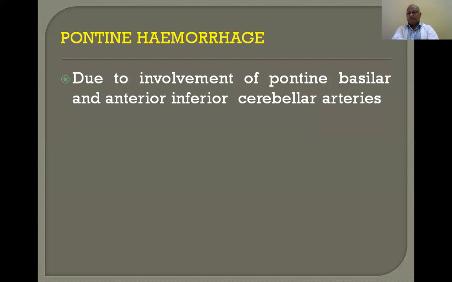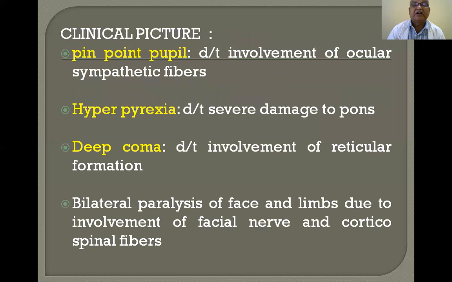Pinpoint pupils, rise of body temperature, unconsciousness. These are all the characteristic features of pontine basilar hemorrhage. The thermoregulatory center is present in the medulla and in the hypothalamus. In between these two, massive bilateral hemorrhage occurs in the pons. So this controlling mechanism of the hypothalamus over the medulla is lost because the intervening pons is shattered with hemorrhagic blood. So thermoregulation and everything is lost. These are all the clinical and anatomical changes produced in a patient if it occurs.